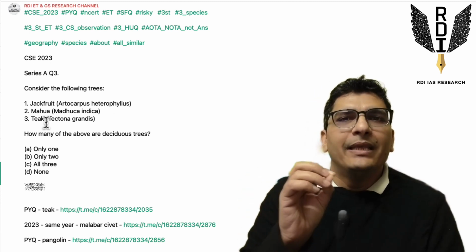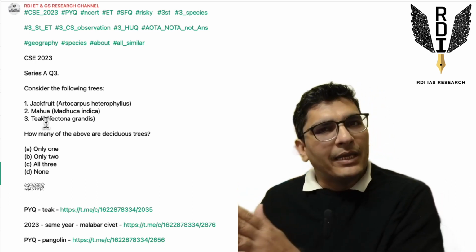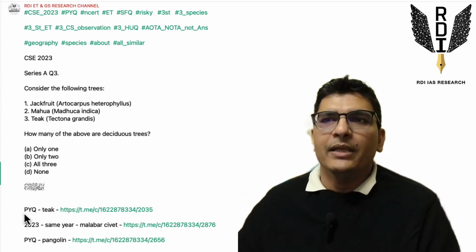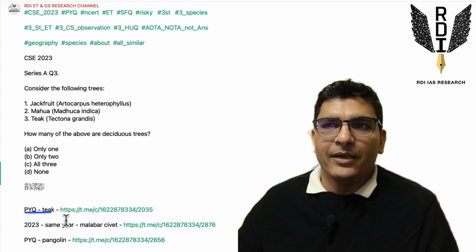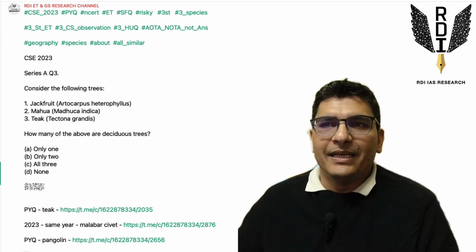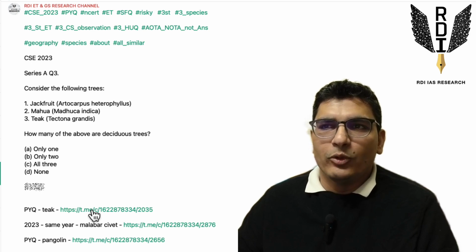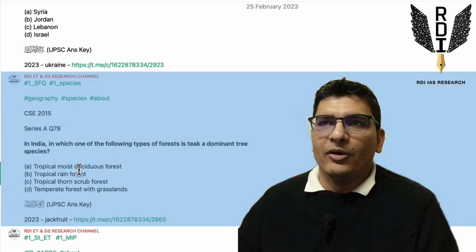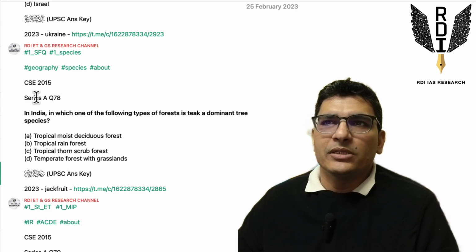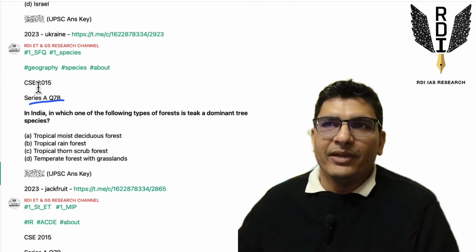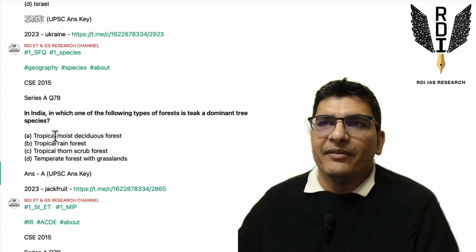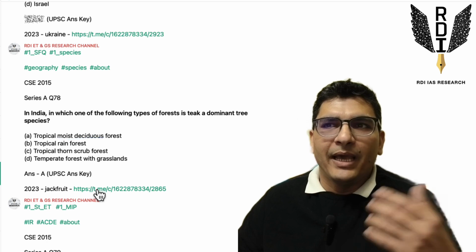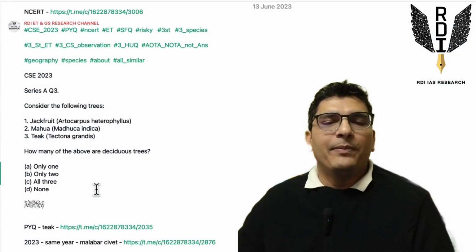This is given in the NCERTs also, and it is given in our PYQs also. I've given the links of these in the ET research channel. PYQ link is here, and NCERT link also is given. I'll just go through the PYQ of teak, right? So you can see this was series A question 78 of 2015. In which of the following is teak a dominant tree species? The answer is alpha, which is moist deciduous, right? So we can directly do this question via PYQs.